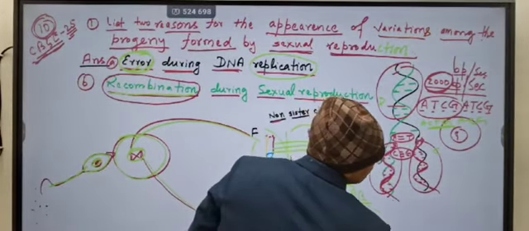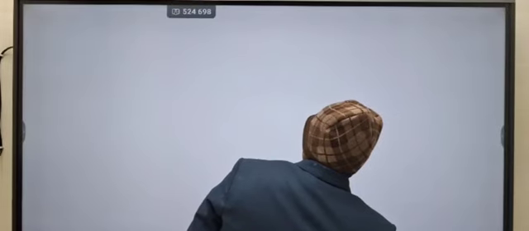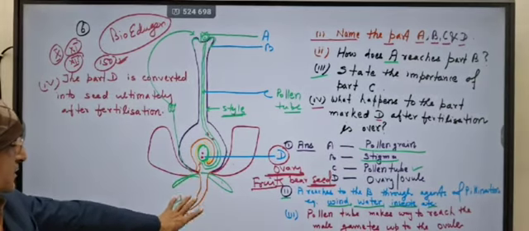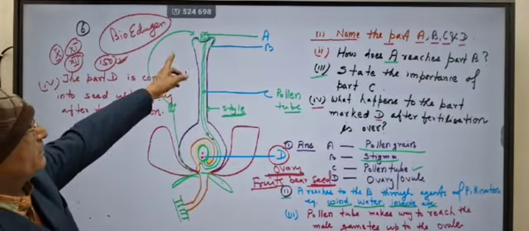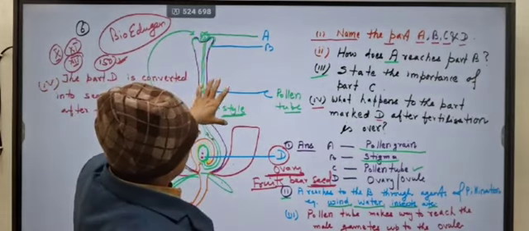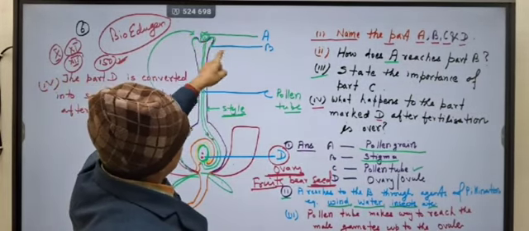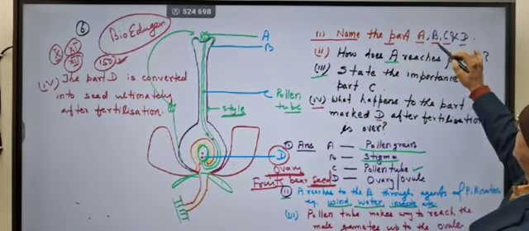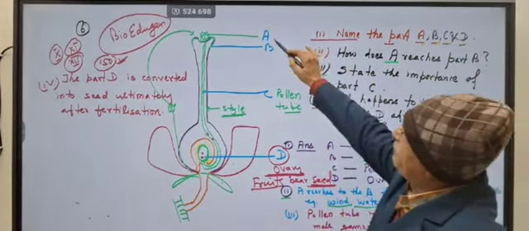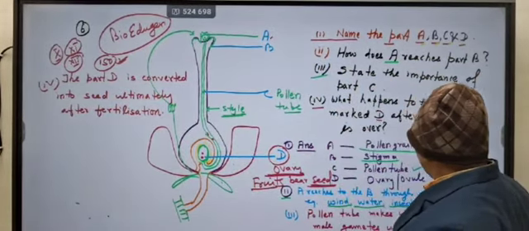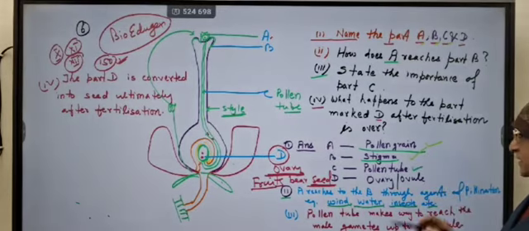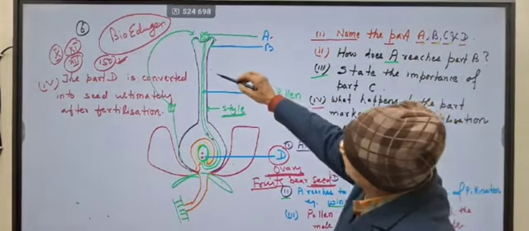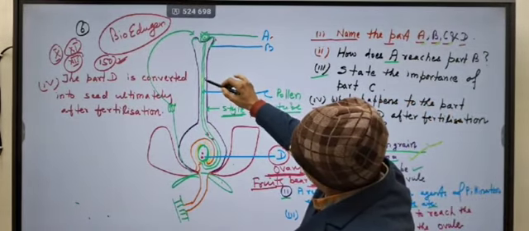Another question, related to sexual reproduction in flowers. This is a diagram of a flower. I have marked four parts: A, B, C and D. The question asks you to name parts A, B, C and D. Your A part is pollen grain. B part is stigma. And the C part is pollen tube.